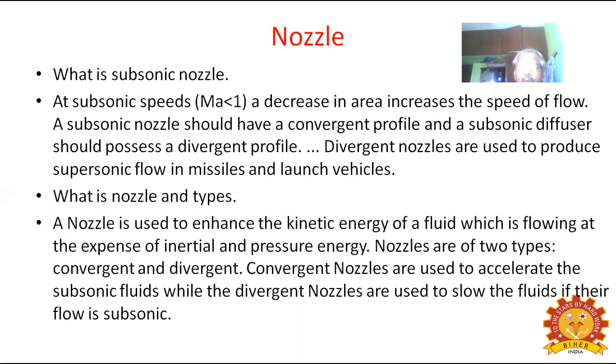Nozzles are of two types: convergent and divergent. Convergent nozzles are used to accelerate the subsonic fluid, while divergent nozzles are used to slow the fluid if the flow is subsonic.